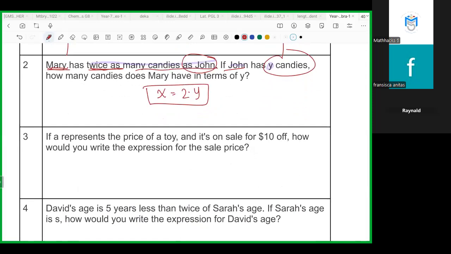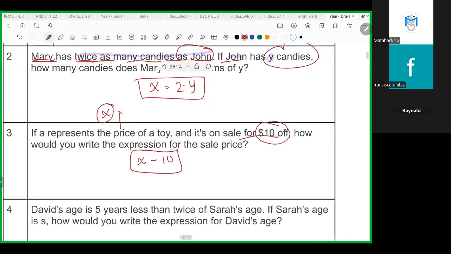If x represents the price of a toy, and it's on sale for $10 off, how would you write the expression for the sale price? Do you know the exact value of the sale price? No. If you don't know anything about the price, it's called X. In algebra, everything whose exact amount we don't know, we can call X. So it's X minus $10.